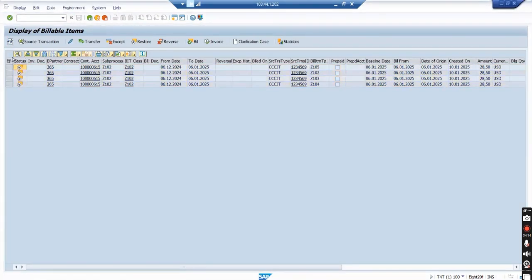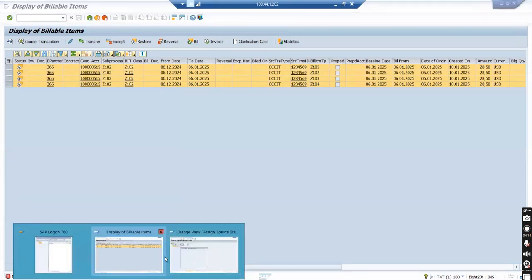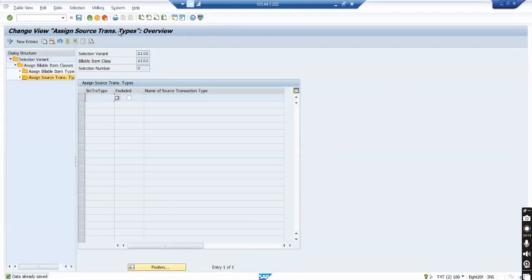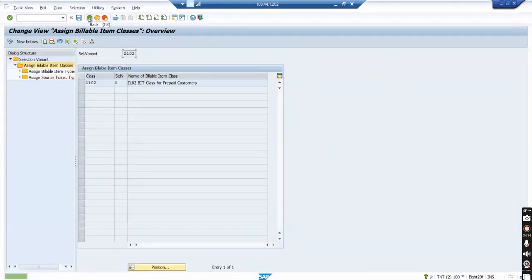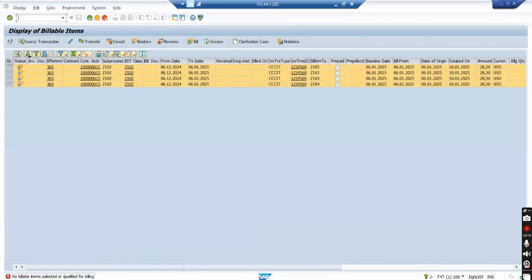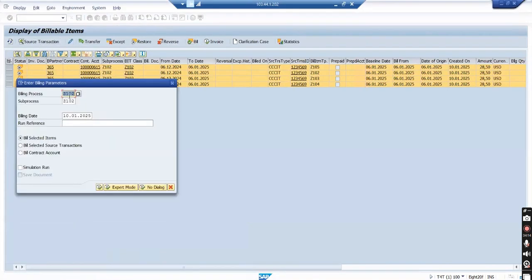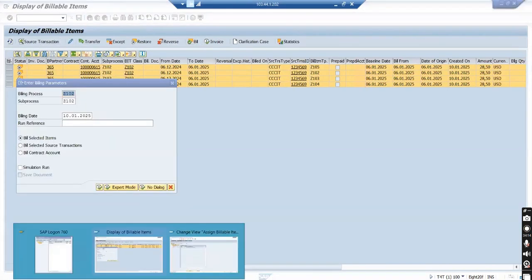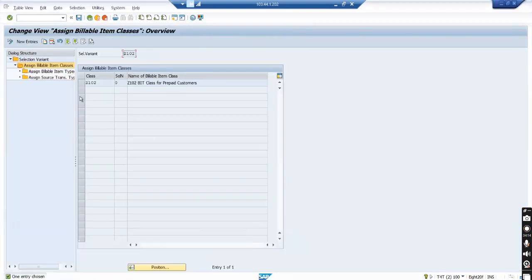Refresh, bill. No. This happened earlier where I did 102 is assigned to 103. Okay, so during billing, I need billing process and sub process. Both of them are linked, I guess. Billing process and sub process.